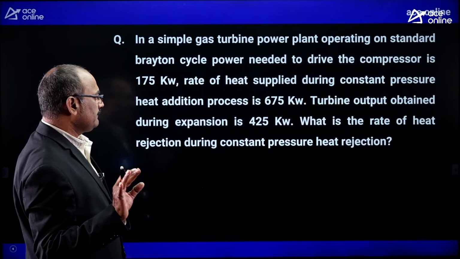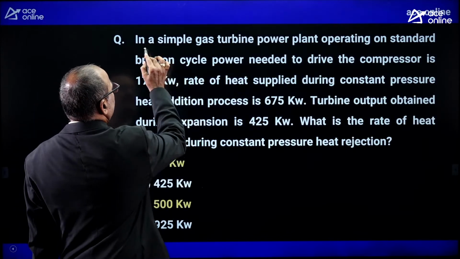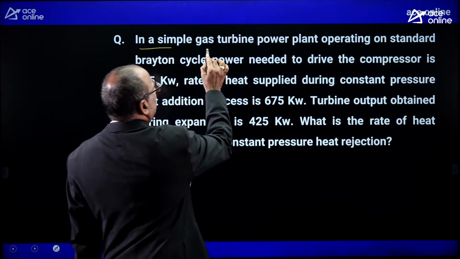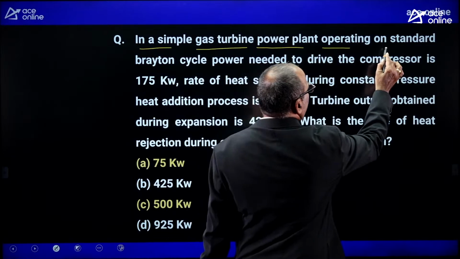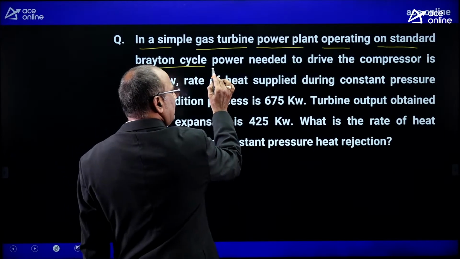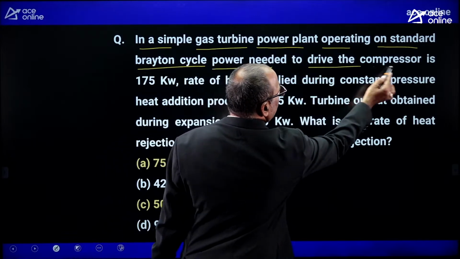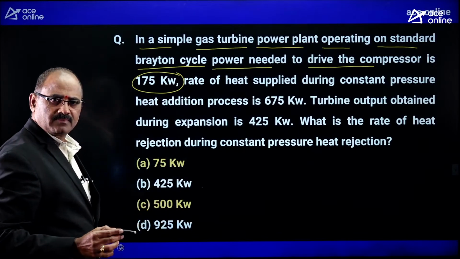Try to read it clearly. It is asked like this. In a simple gas turbine power plant operating on the standard Brayton cycle, the power needed to drive the compressor is 175 kilowatts.